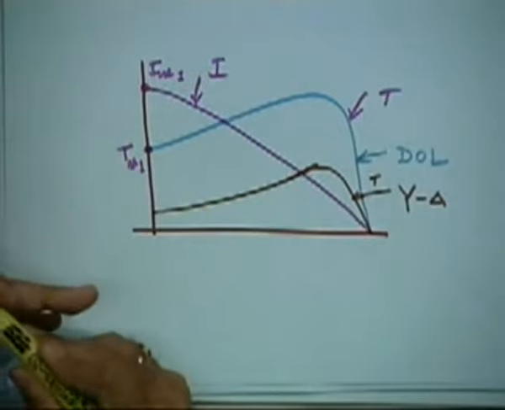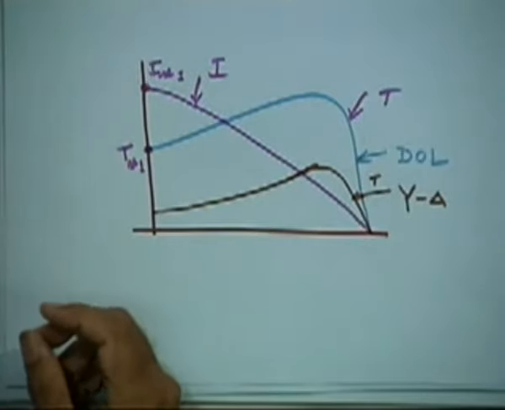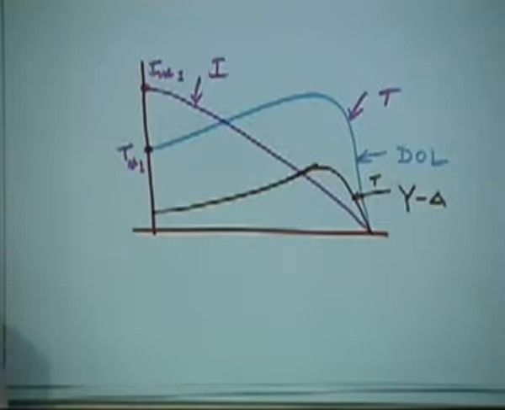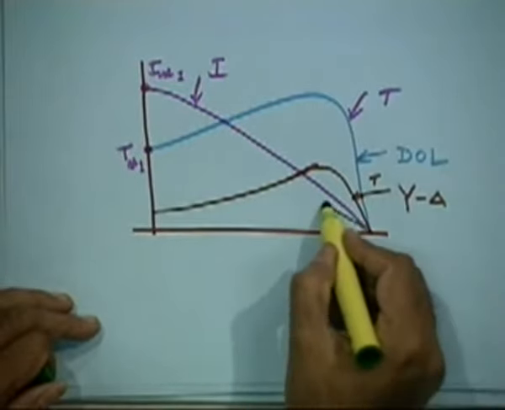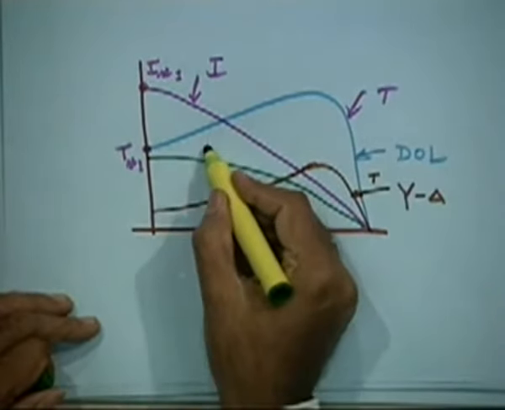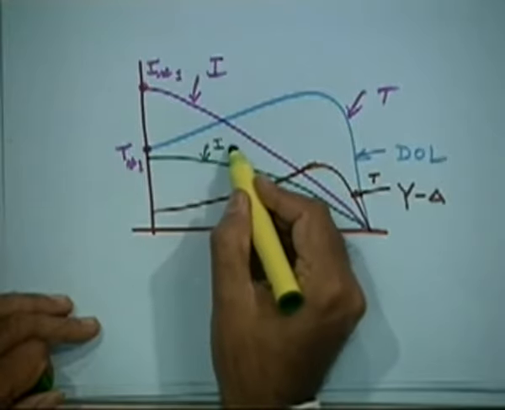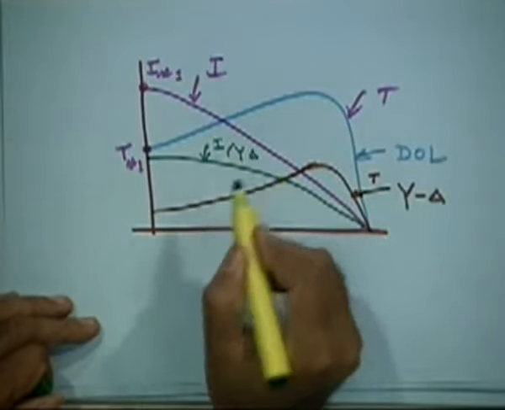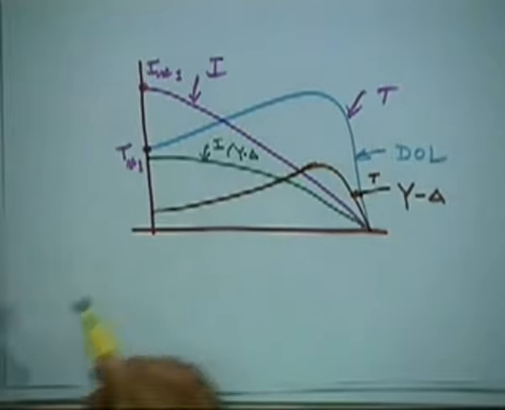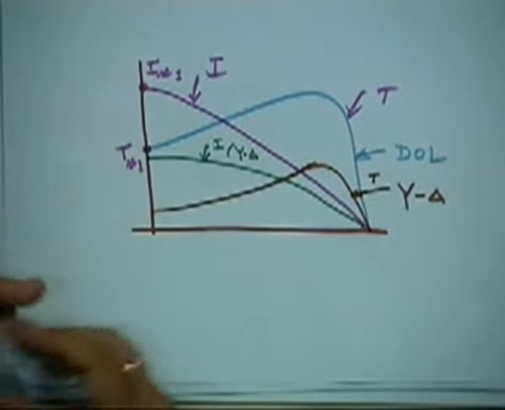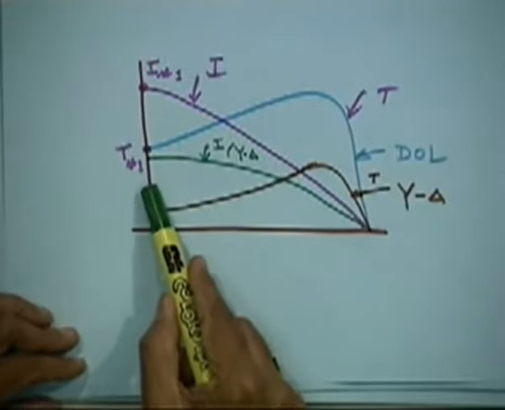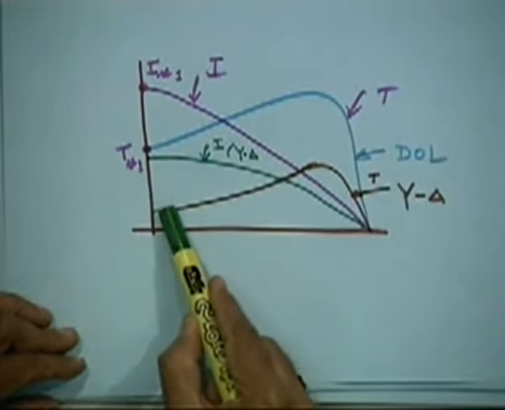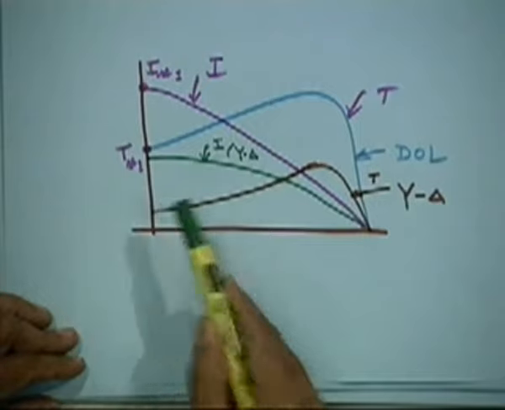Now, what will happen to current? Current will be reduced by root 3 only, divided by 1.73. So, it will be nearly half of it. So, you may have something like this, this is I at star delta. So, compared to DOL, supposing your load torque requirement is somewhere here, it cannot start.